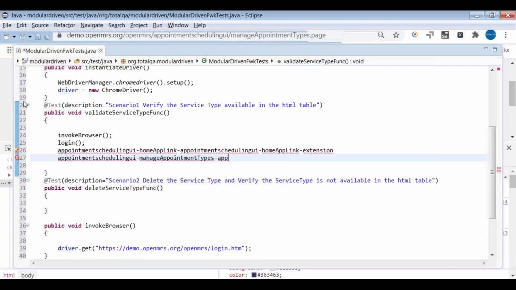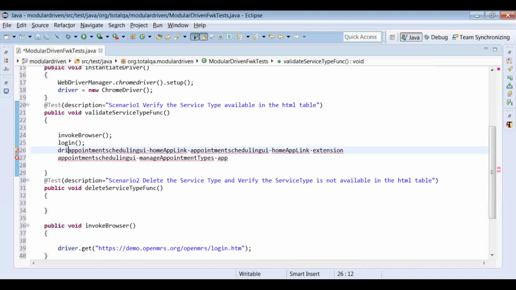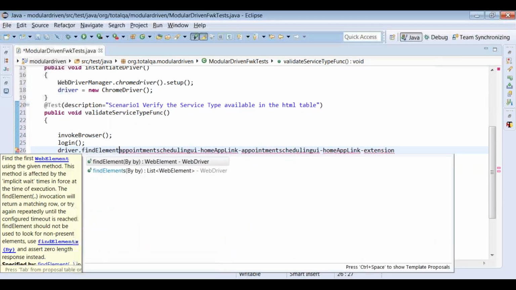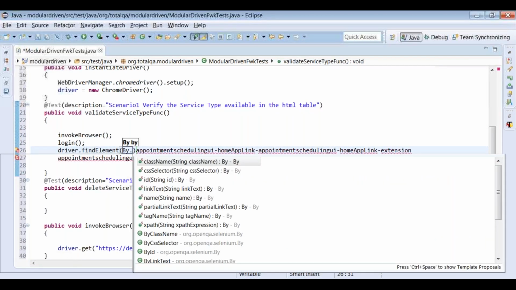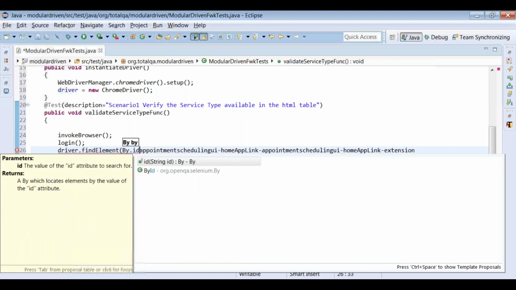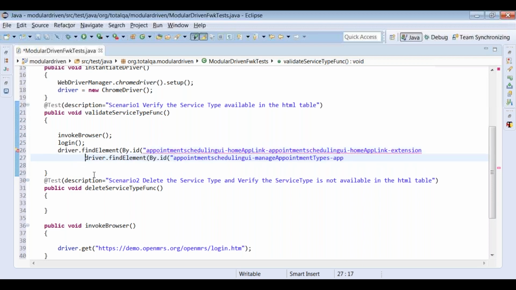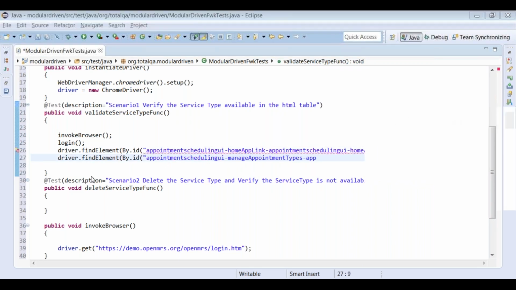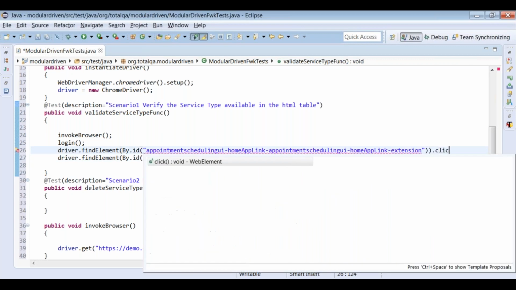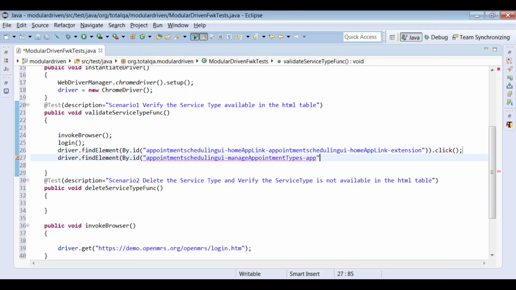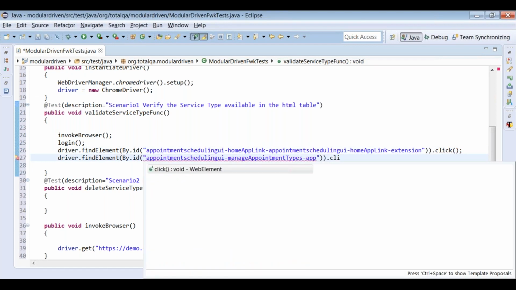So first, let's write driver.findElement by id, and this is the id here. Similarly, we will write the same thing for manage service types, and mention click.